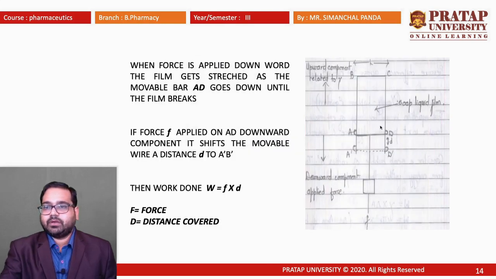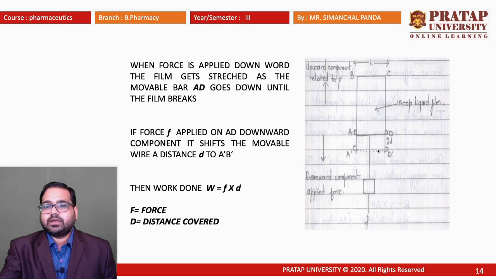See here, again we draw this diagram. When force is applied downward, the film will start to extend. At a particular time we can see the film will break down. So when force is applied downward, the film gets stretched and the movement of bar AD goes down until the film breaks. Then if the force applied is denoted by F, it shifts the movable bar by the distance of D.